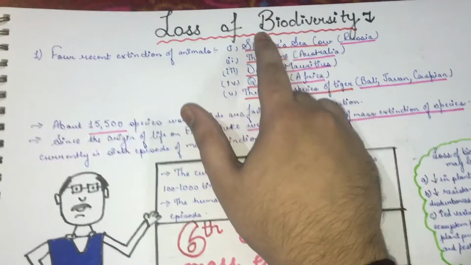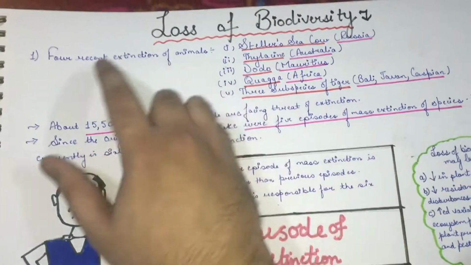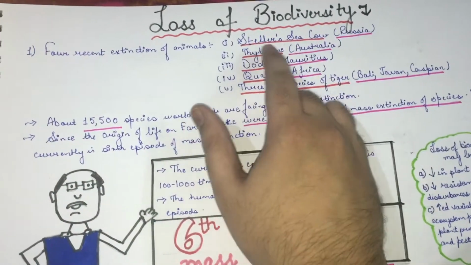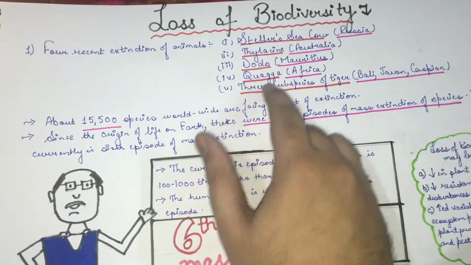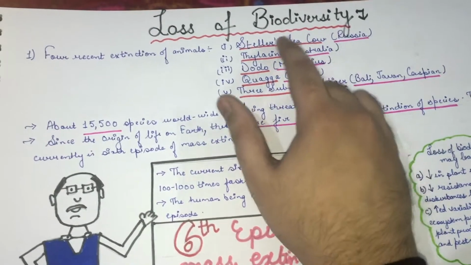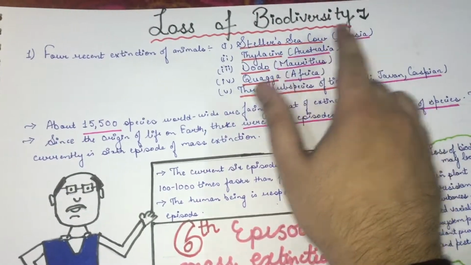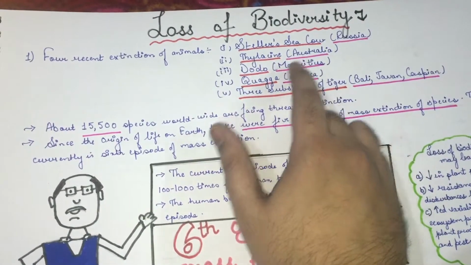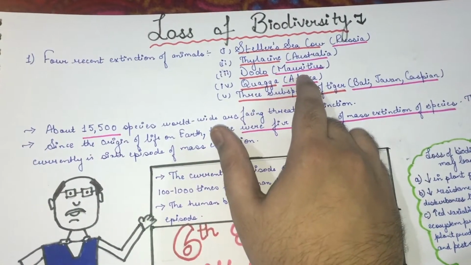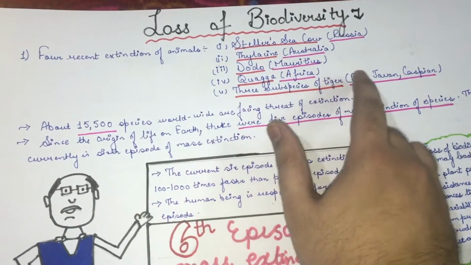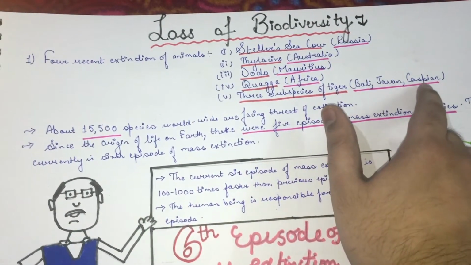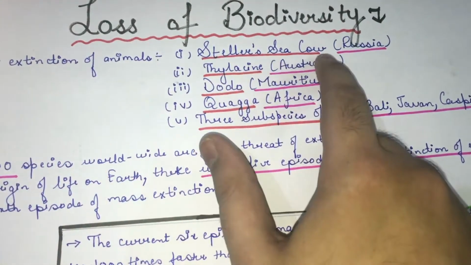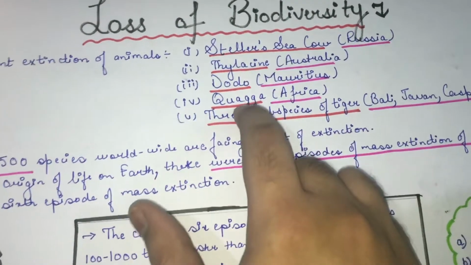Steller's sea cow belonged to Russia, Thylacine to Australia, dodo to Mauritius, quagga to Africa, and the 3 subspecies of tiger are Bali, Javan, and Caspian. So you have to remember the extinct species of animals.